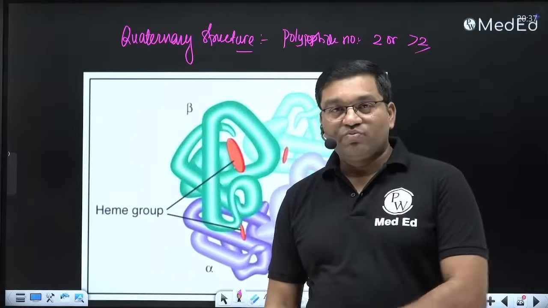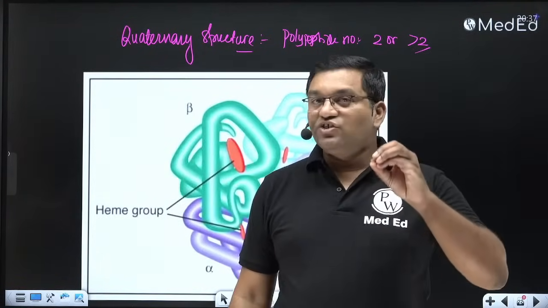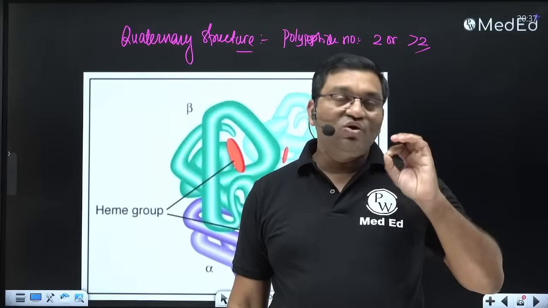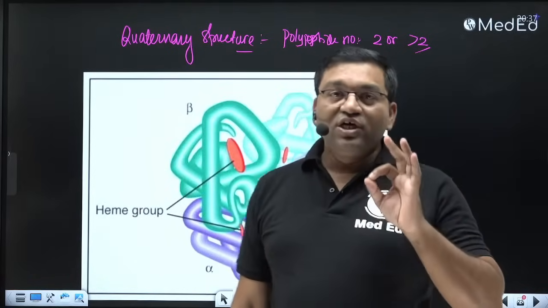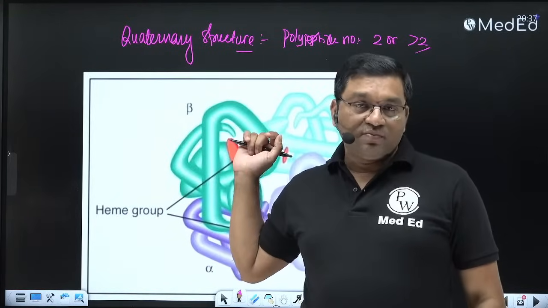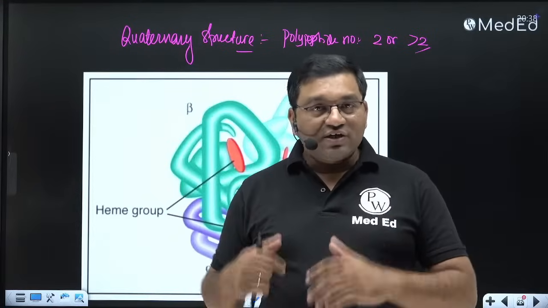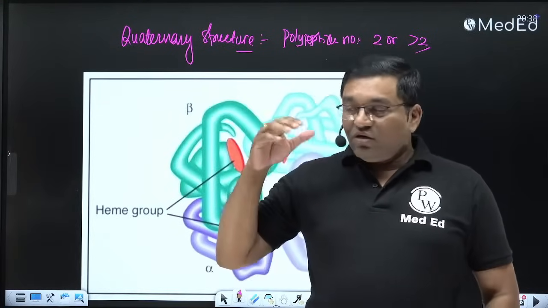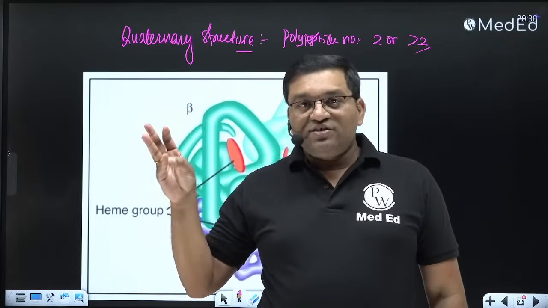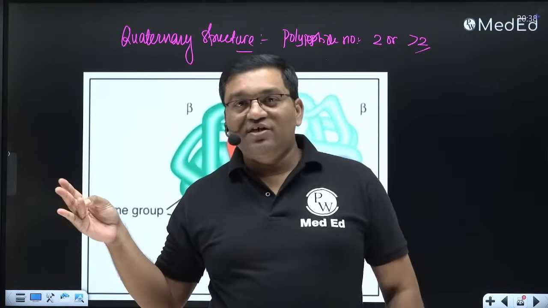Quaternary structure of protein. So this is all about the structural organization of protein. Important LAQ, long answer question, in the university examination from chemistry of proteins. Primary, secondary, tertiary, quaternary structure. Number and sequence of amino acids is important in the primary structure. Folding of primary structure upon itself forms the secondary structure.